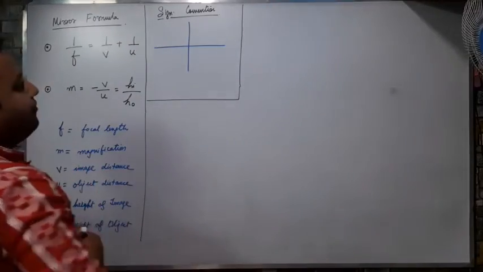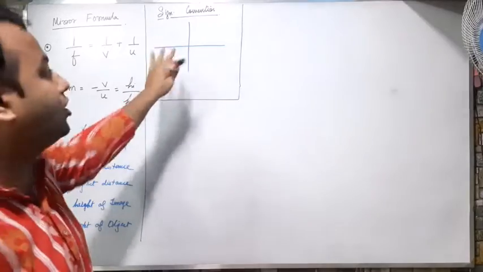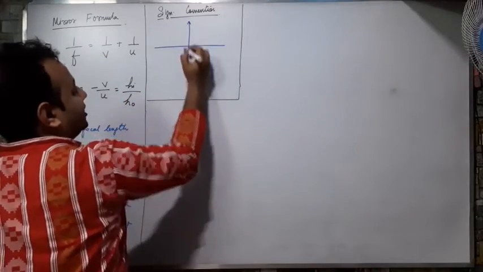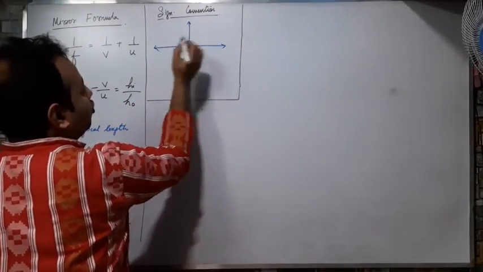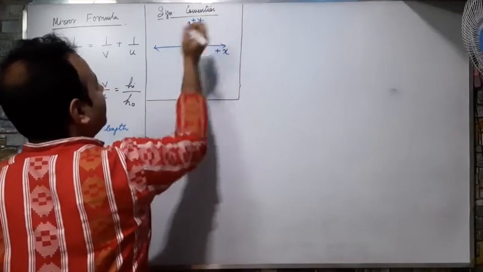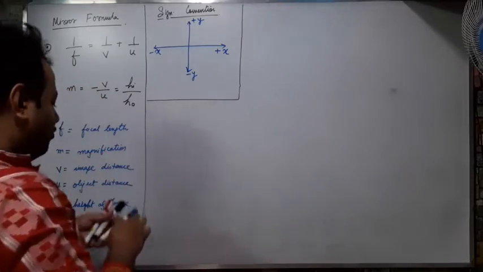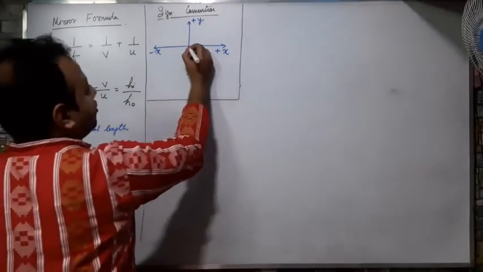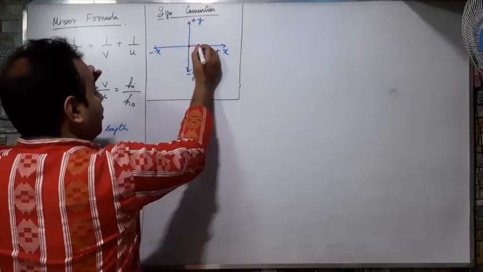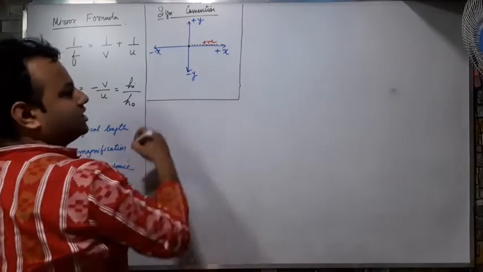if I take a coordinate axis, in coordinate geometry, I am getting the 4 quadrants. This is the plus x, this is the plus y, this is the minus x, and this is the minus y. Which means any distance from the origin towards this side is considered positive.